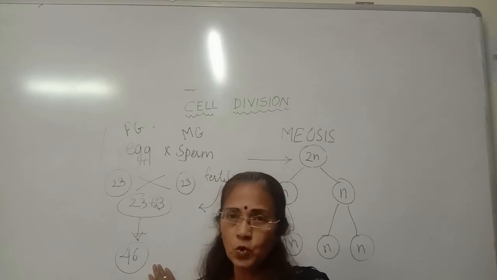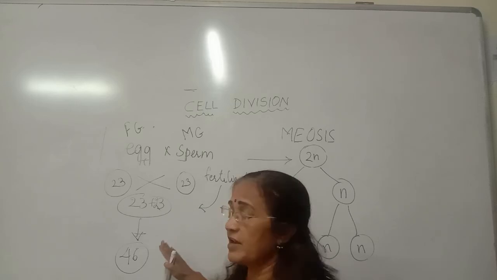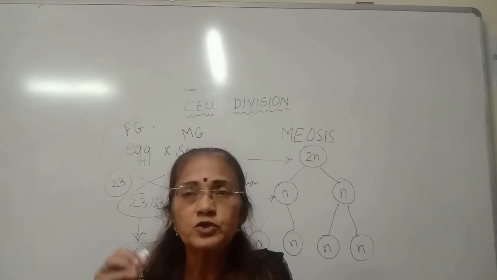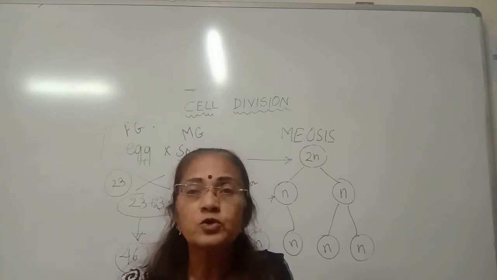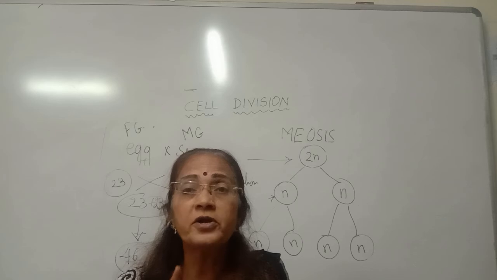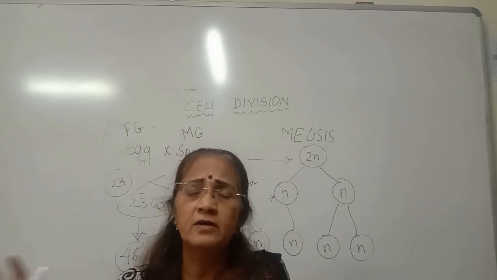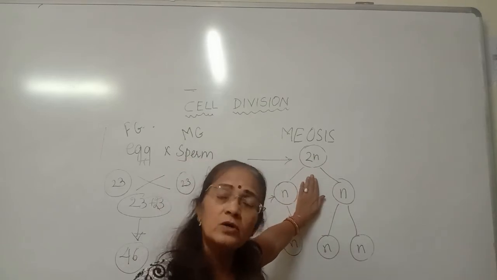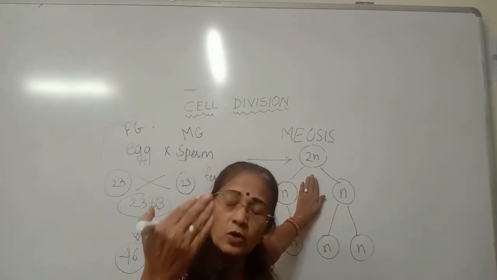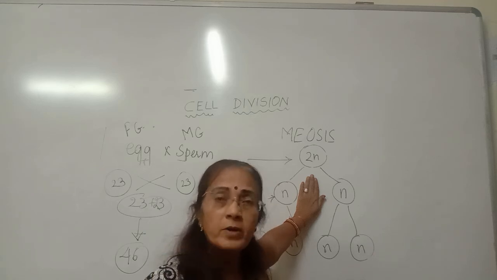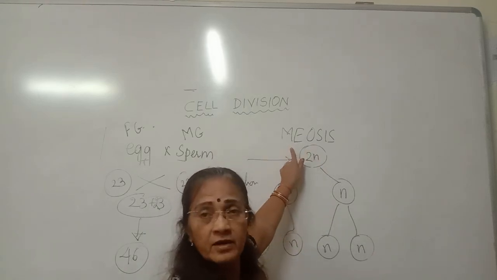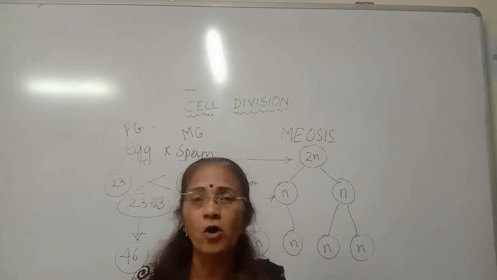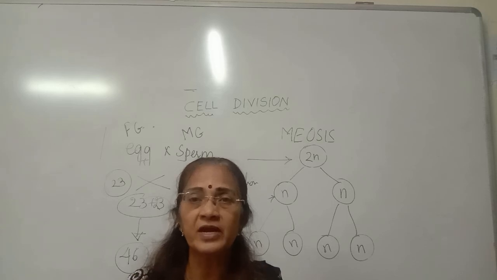Clear, students? So mitotic cell division is only for all the different types of somatic cells. Somatic cells, again students, I repeat, are those cells which do not take part in reproduction, all the cells other than the reproductive cell, while it is only the reproductive cell which is formed by meiotic cell division, where the number of chromosomes becomes half, and thus when the new offspring is formed, the number of chromosomes is maintained constant.